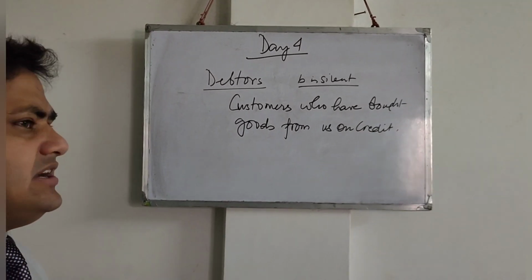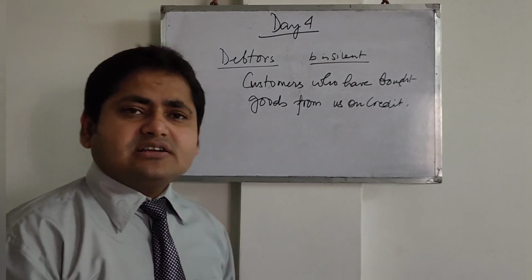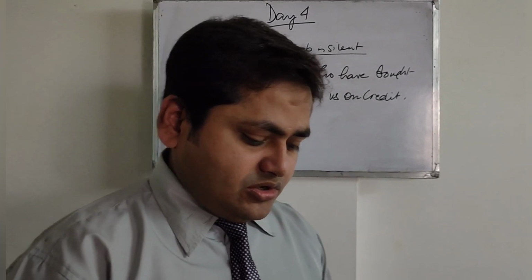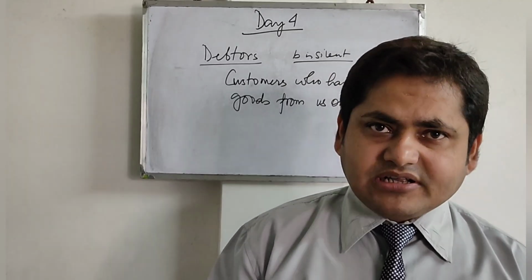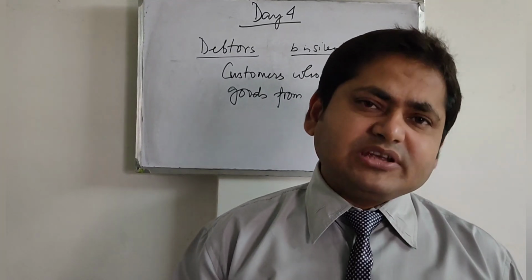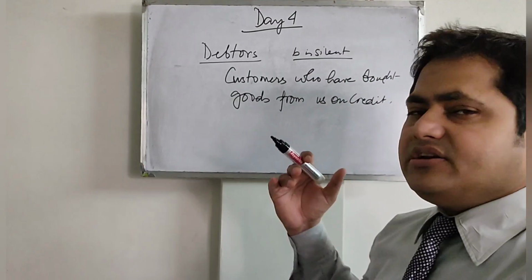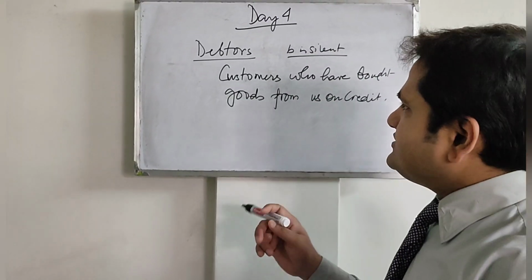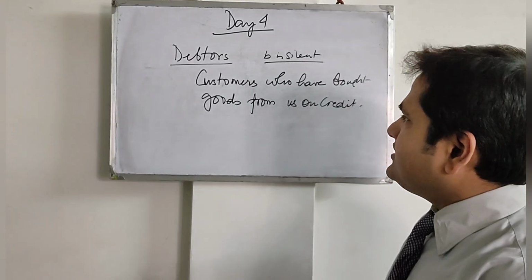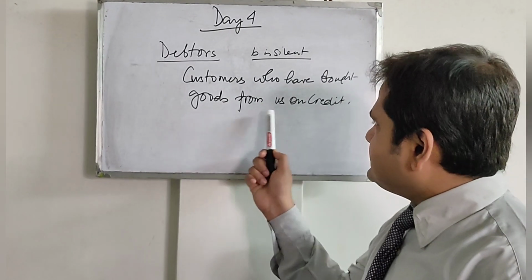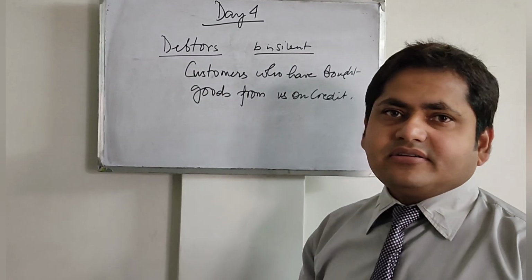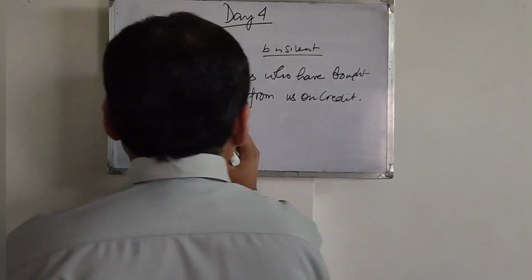They are our debtors. So debtors are customers who have bought goods from us on credit and they have promised to pay us. If a person or an institution or a business is buying goods from us on credit, then it is said to be a debtor, and debtors are our assets.